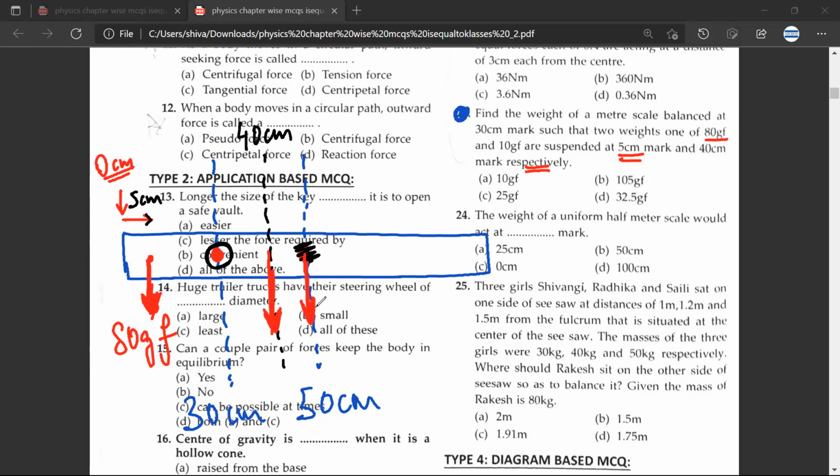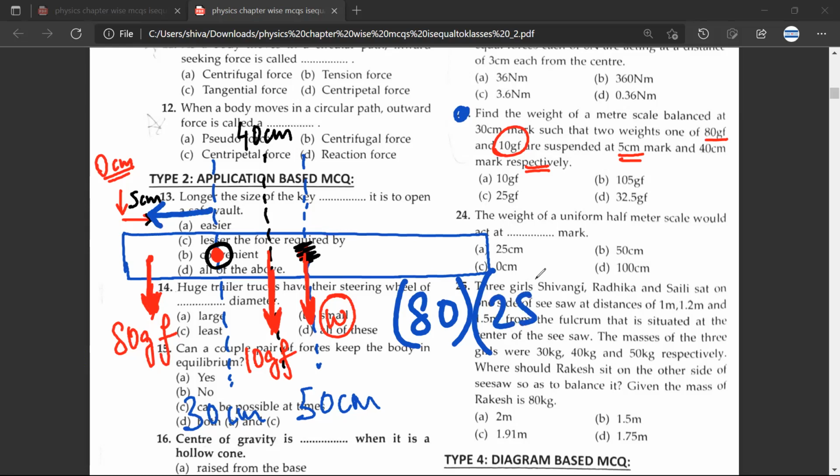So at 50 centimeter, it would be W. And at 40 centimeter, it would be 10 GF. Have you understood or not? Yes, sir. Then what would be the equation? So the equation would be 80 GF into 25 centimeter. Why 25? Because this is the distance. Have you understood? Yes, sir. And this is the direction.